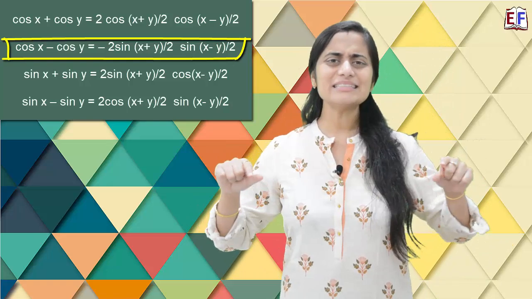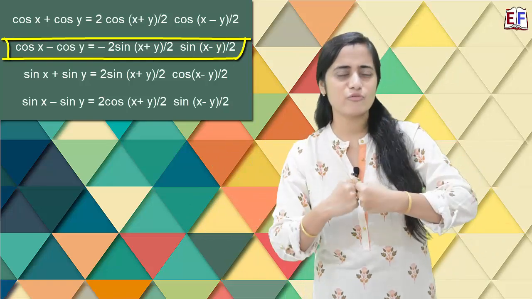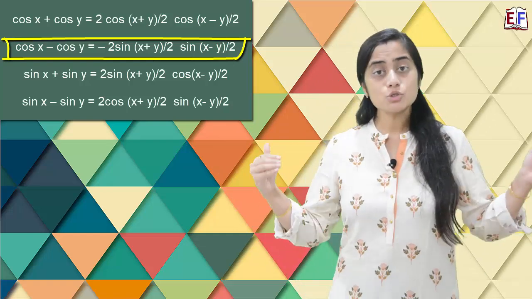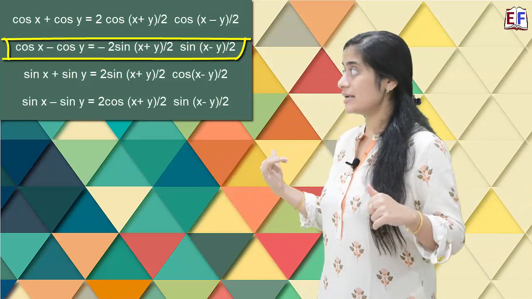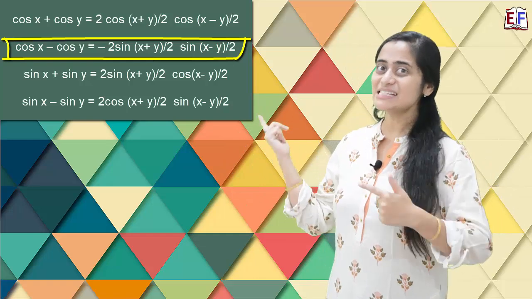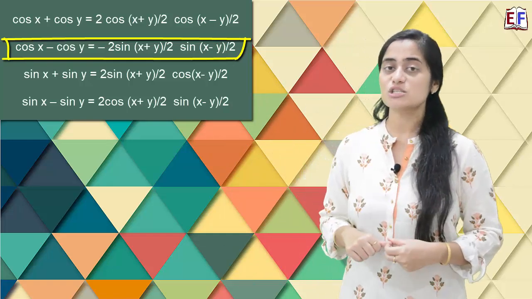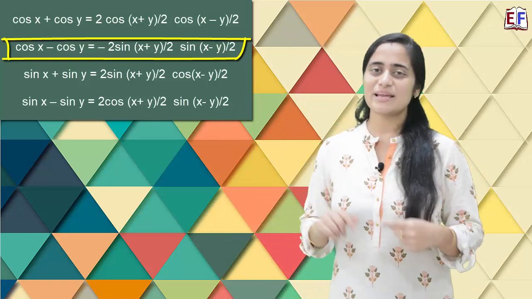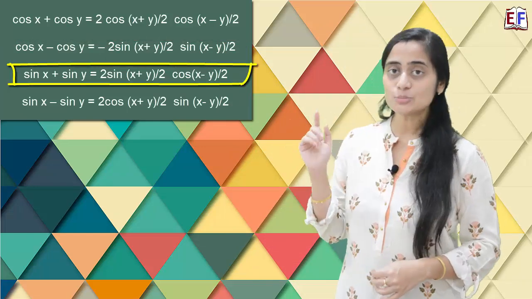Now let's move on to the next one, that is cos x minus cos y. This minus sign always indicates that the two people went against each other, or they have fought, or they kind of ignore each other. Now when the two bosses fight, what happens? In the result, we do not see a boss at all. We just see the son. And that's what is happening here. So therefore cos x minus cos y is 2 sin((x+y)/2) sin((x−y)/2).